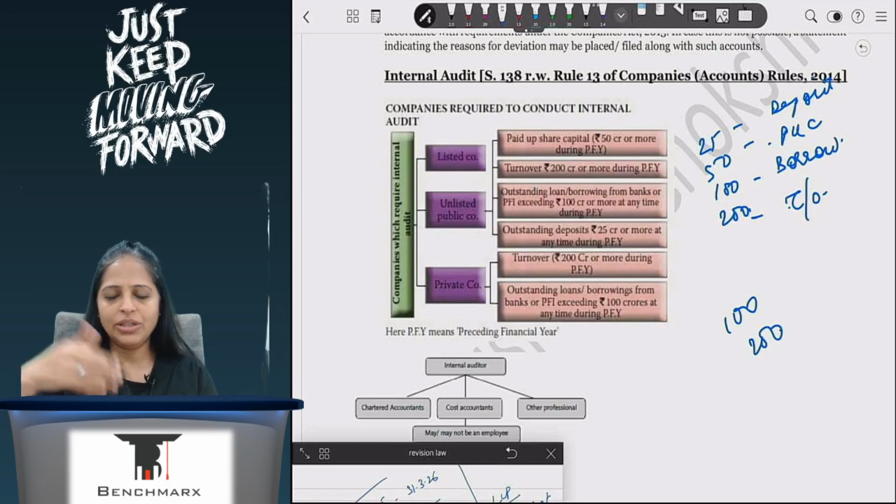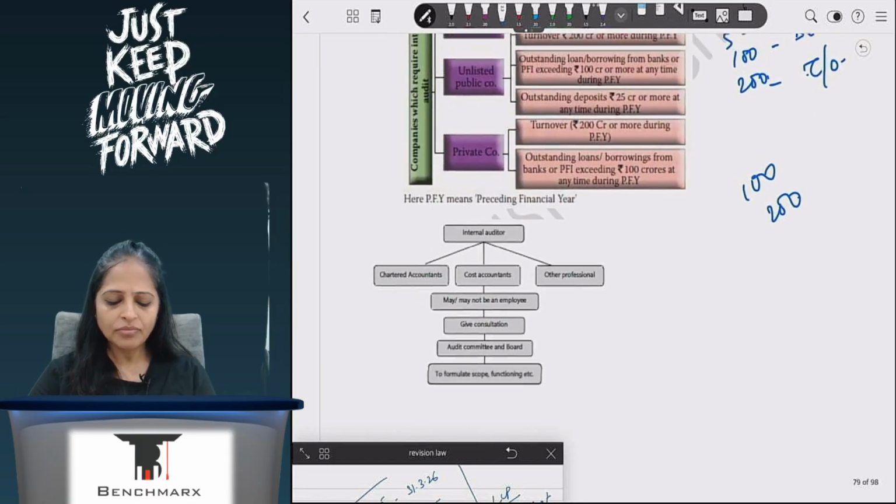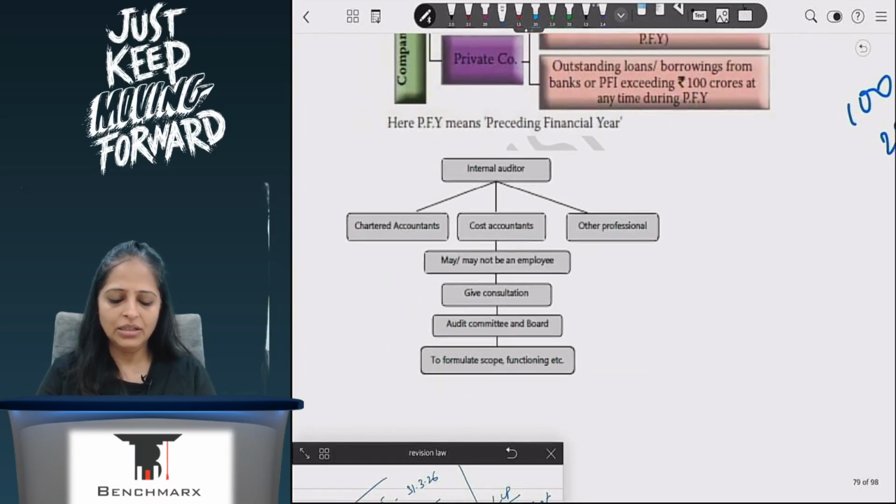Internal audit again. Now we come to the auditors chapter. Can be done by CA, CS.